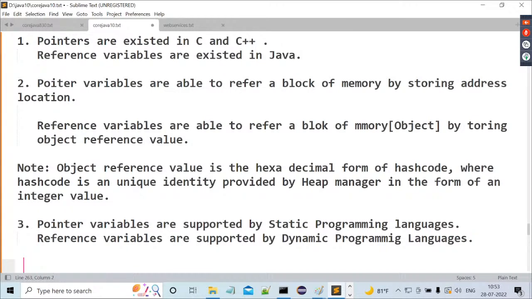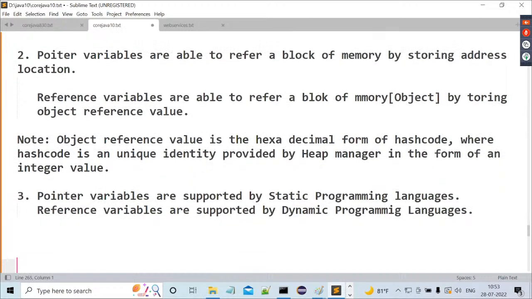And one more point I can say, already I included that point previously. Pointers are supported by platform dependent programming languages, but reference variables are supported by platform independent programming languages. That point also we can include if you want, but already I discussed that point here. So overall, these are the main differences we can understand clearly.